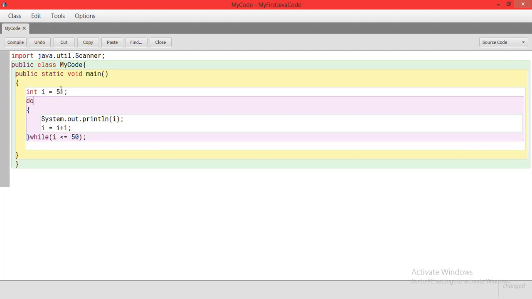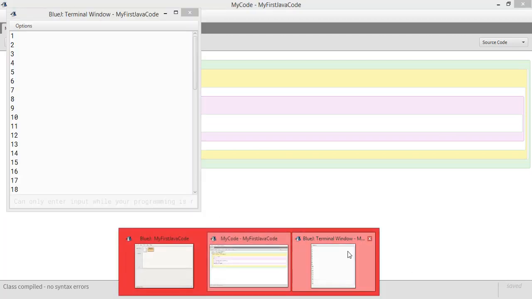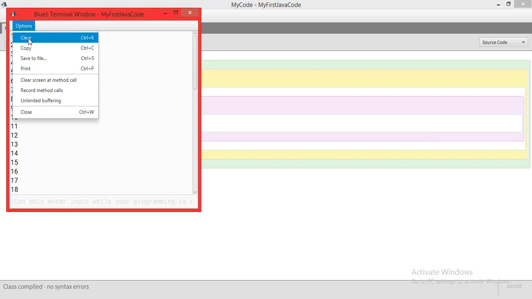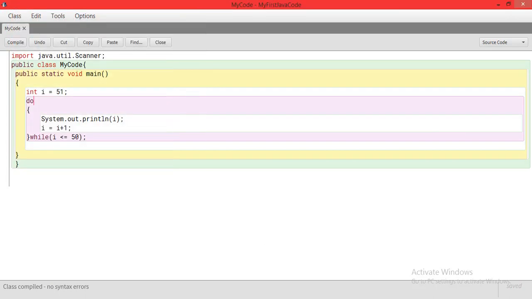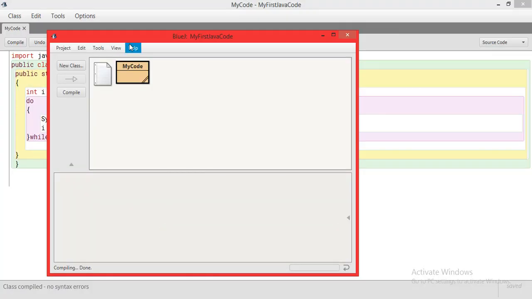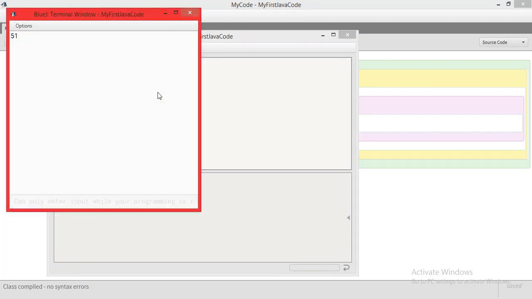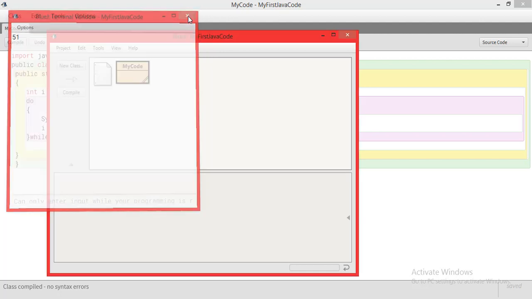That means if it's 51, there's no condition checking here, so it's printing 51. It will do 52. Is 52 less than 50? No, so it will come out of the loop. So if I compile this, this will at least give me one-time execution, that is, at least execute the certain code once. So let's try this. Supposing this was clear, I close this and go back to my code and say void main. At least one-time execution, so I got the output as 51, correct? So that's what the do while loop does.